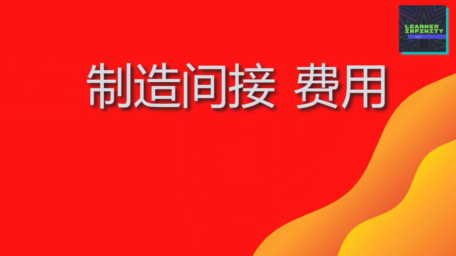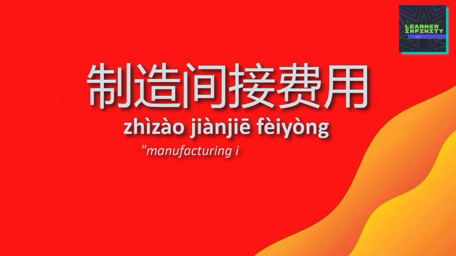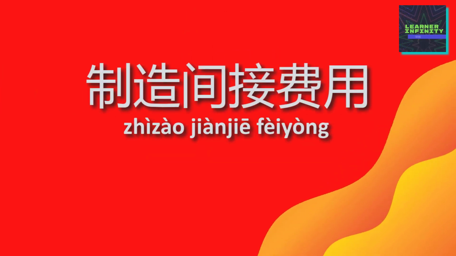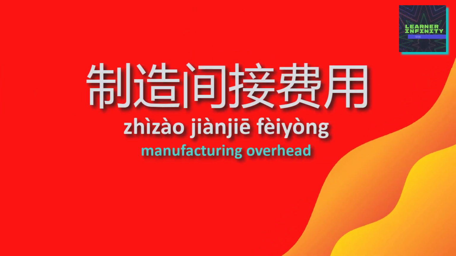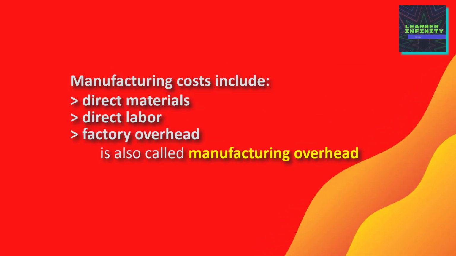Putting together these words, 制造间接费用 literally means manufacturing indirect costs. Can you guess what term we're talking about? The answer is 制造间接费用 means manufacturing overhead. Factory overhead is also called manufacturing overhead.